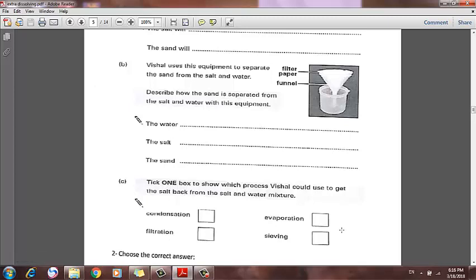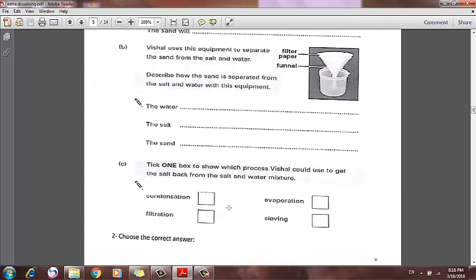Condensation, filtration, evaporation, or sieving? Of course, it's evaporation. We will boil the water till all the water evaporates, and we get the solid salt in the plate or in the container in which we were boiling the water.